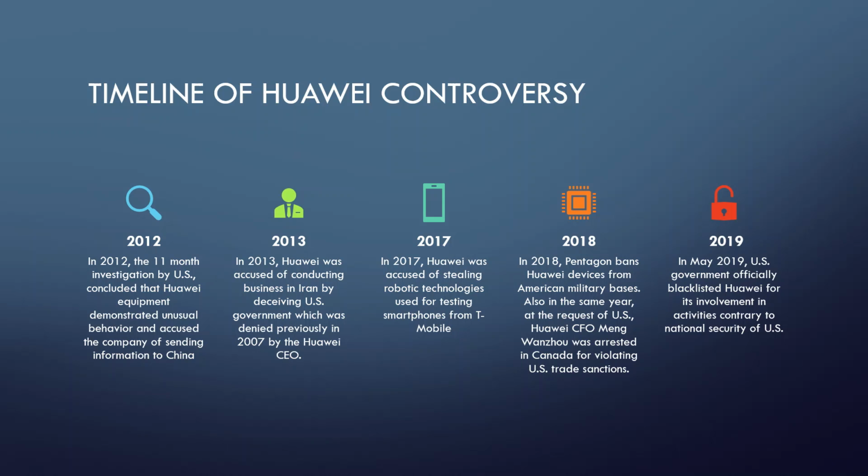Also in the same year, at the request of the US, Huawei CFO Meng Wanzhou, who is also the daughter of Huawei CEO Ren Zhengfei, was arrested in Canada for violating US trade sanctions and conducting business in Iran. And in May 2019, the US government officially blacklisted Huawei for its involvement in activities contrary to the national security of the US.